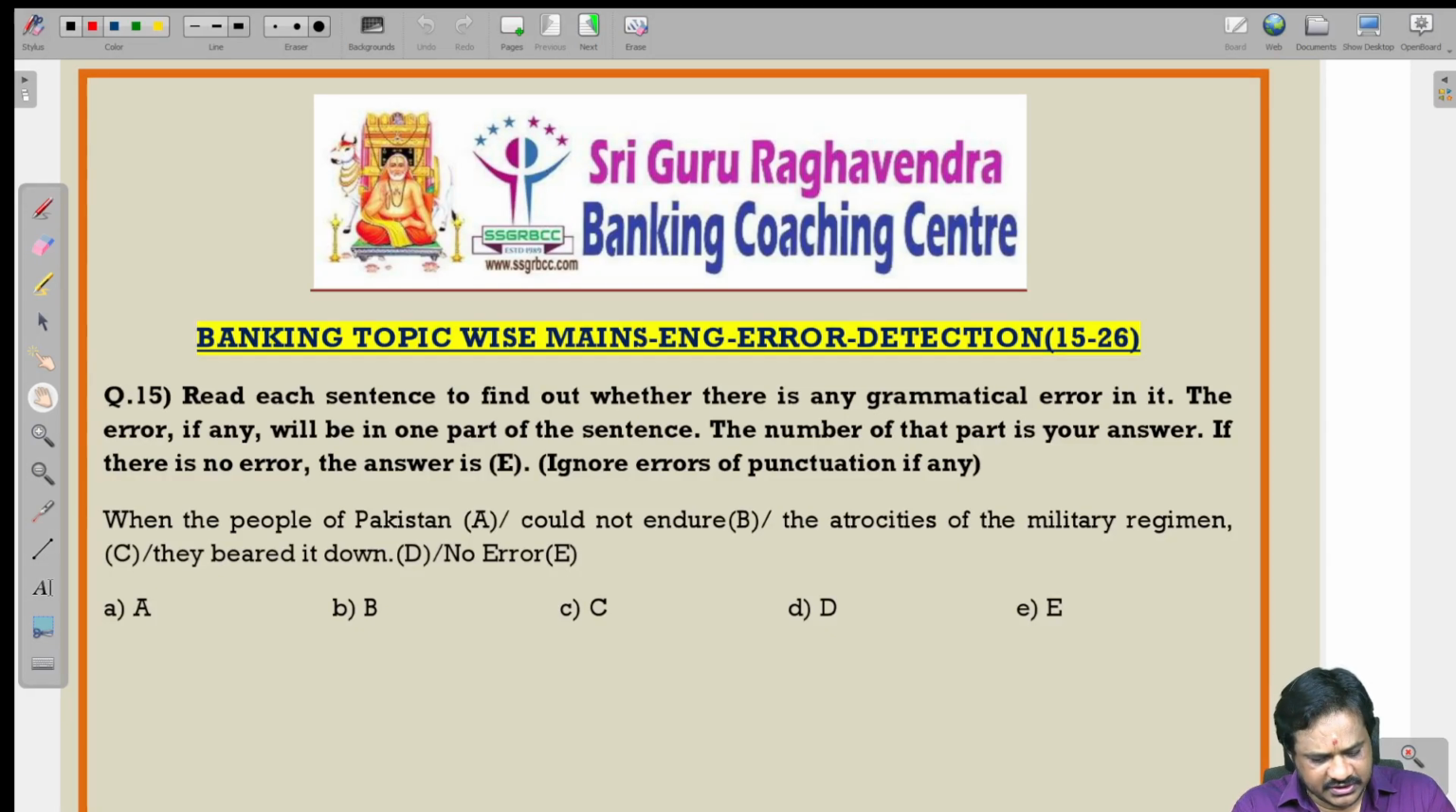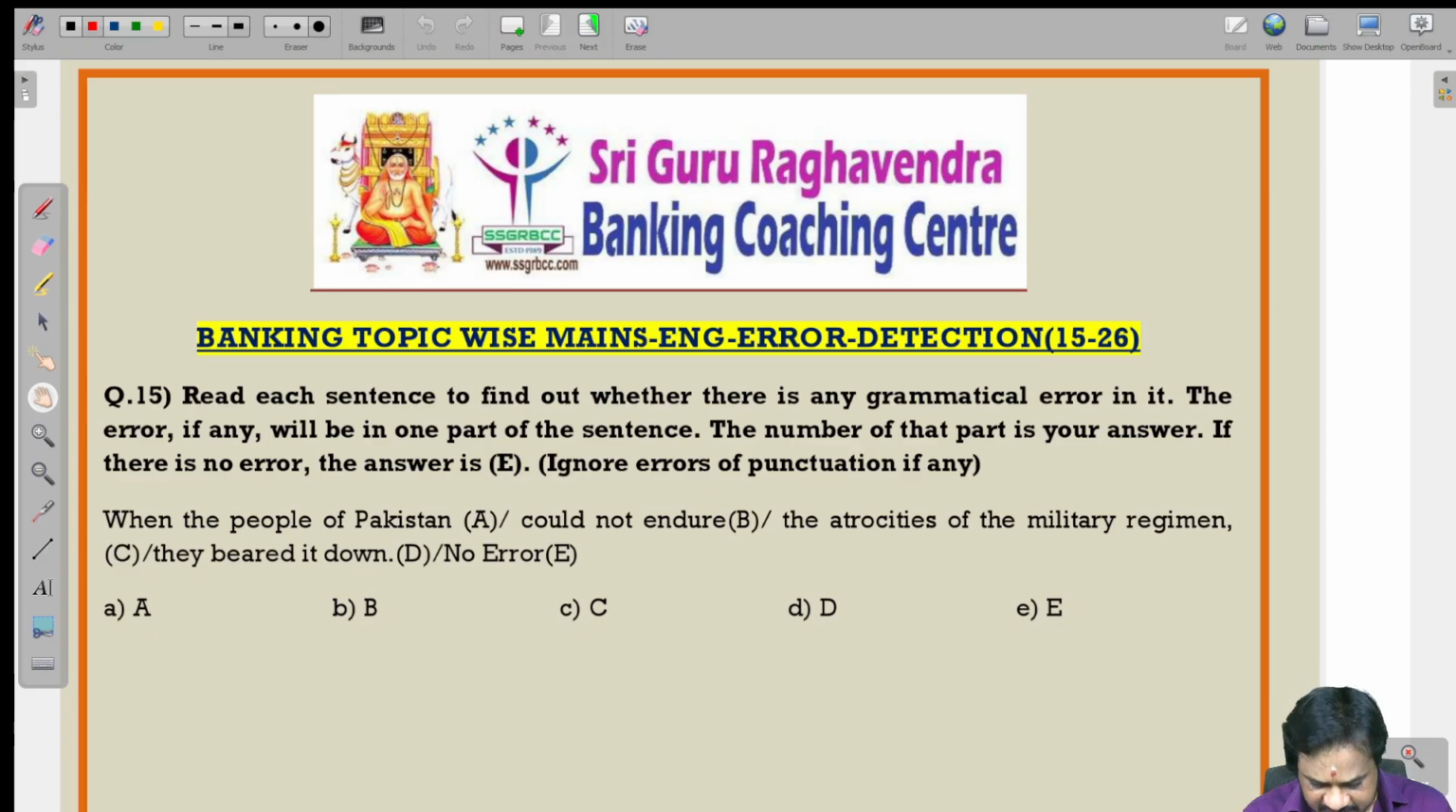Okay, good morning. Today we will discuss the remaining part of the English mains error detection 15 to 26. Read each sentence to find out whether there is any grammatical error in it. The error, if any, will be in one part of the sentence. The number of that part is your answer. If there is no error, the answer is E. Ignore the errors of punctuation, if any.